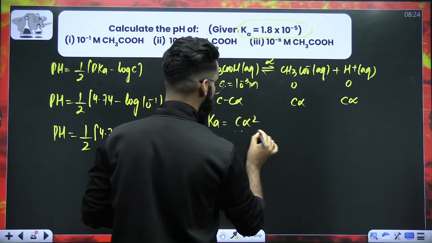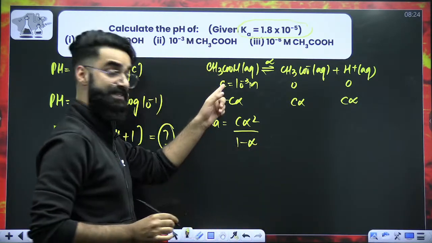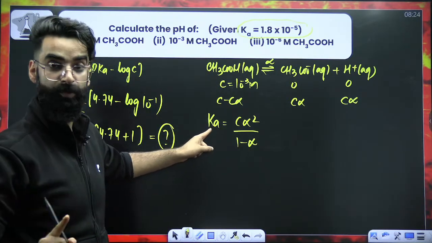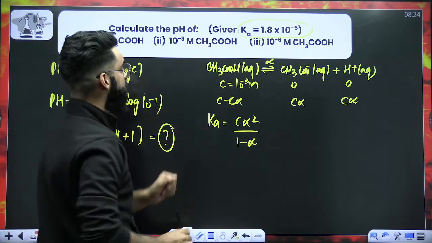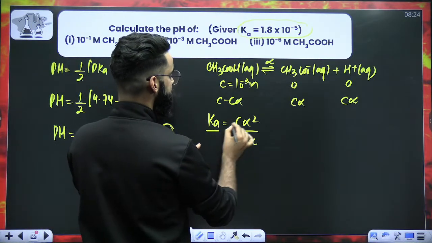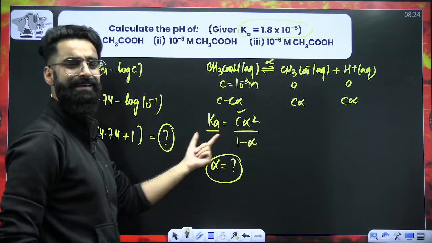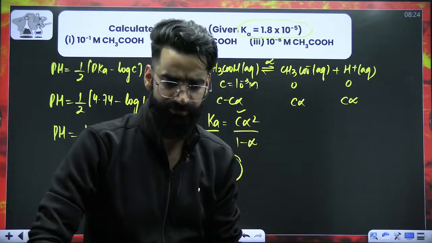Now, write the Ka expression. It's going to be C alpha square divided by 1 minus alpha. Anyways, this sort of a question won't come in your NEET examination, by the way. In NEET, they'll always give the less than 0.05 case, right? So Ka is given, C is given. From here, you can get the alpha. So basically, you'll be getting a quadratic here. You will have to solve the quadratic and get the value of alpha.